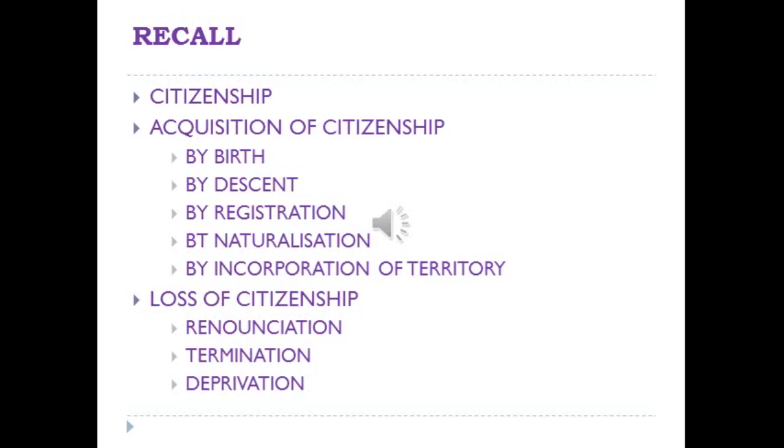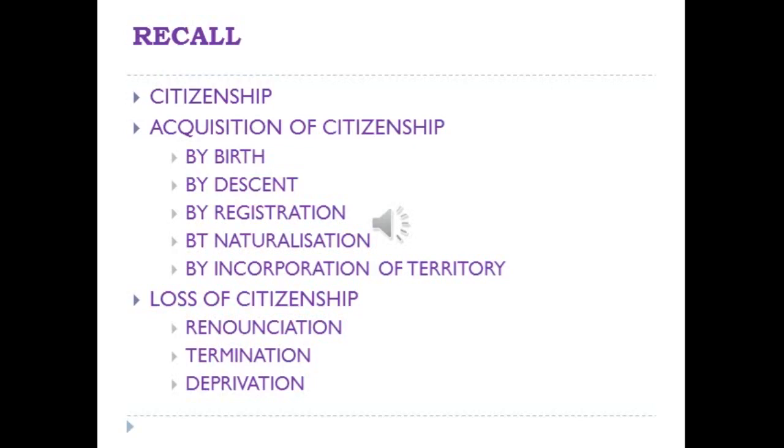Then, how can you acquire Indian citizenship? What was the method of acquiring it? There are 5 ways: first by birth, then by descent, then by registration, then by naturalization, then by incorporation of territory. These are the methods of acquiring Indian citizenship, and we discussed them in our previous class.